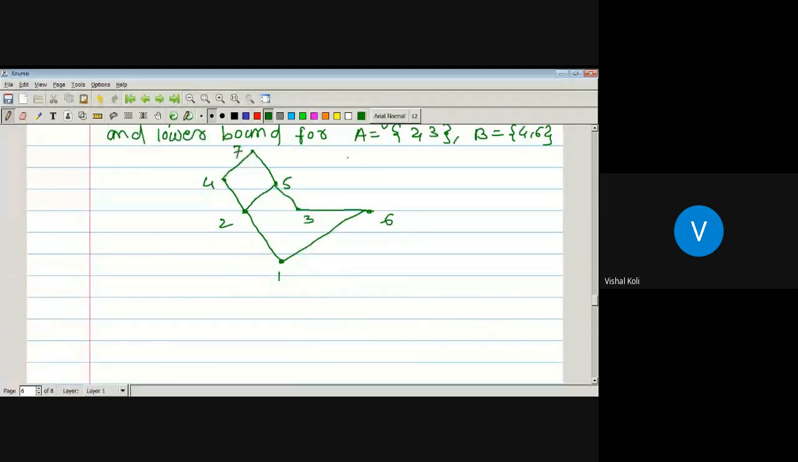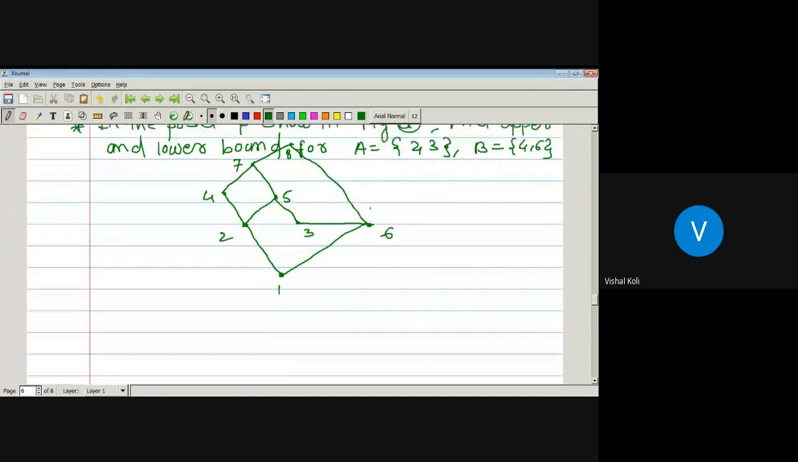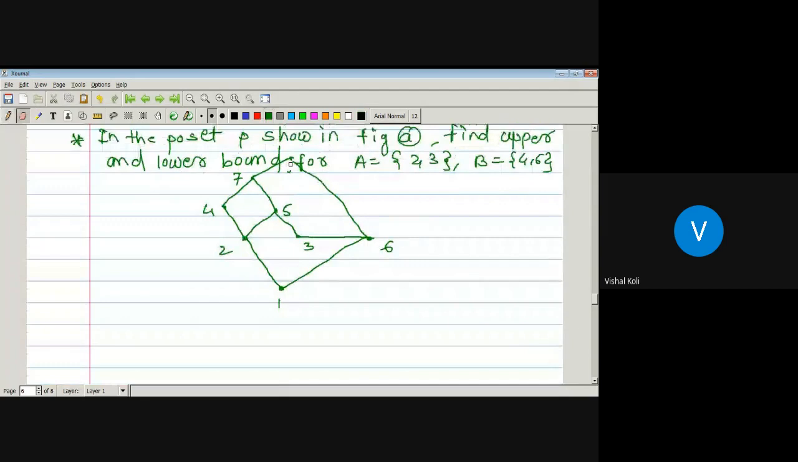Seven, and here somewhere is an element 8, and that 8 is again related with 6. Okay, so this will be a poset. Here there is an element 8. Now we have to find out the upper and lower bound of these sets.